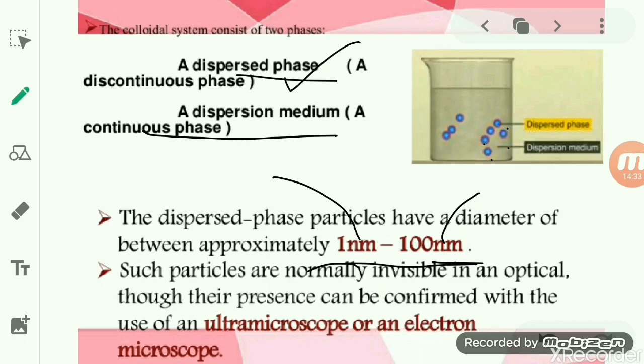While in the case of the dispersion medium, the solvent in which the dispersed phase is present defines the dispersion medium. So we can say that the dispersion medium or the continuous medium is the medium which involves the solvent molecules. So the solvent is known as the dispersion medium, and the solute is known as the dispersed phase.